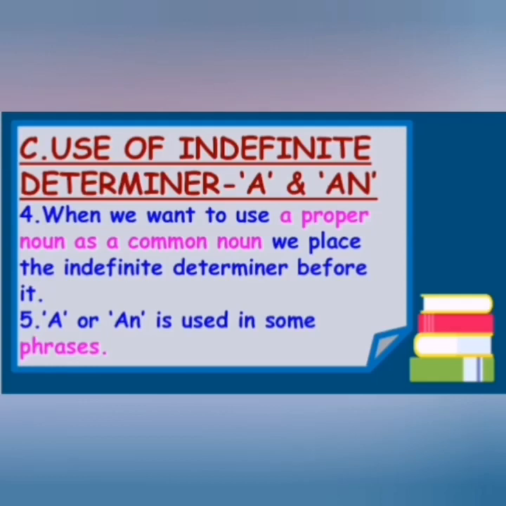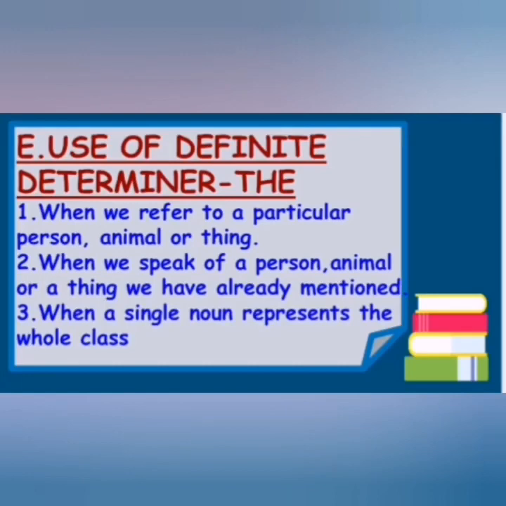Now the fifth one: "a" or "an" is used in some phrases. For example, "a lot of," "a number of." These are the phrases in which "a" is used. "An" is used in phrases like "on a large scale," "to take an interest in." Understood?